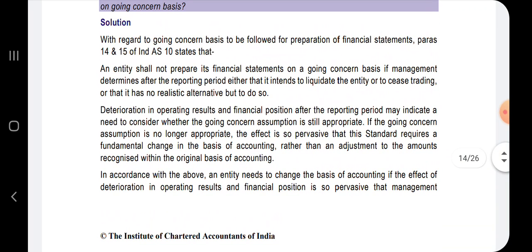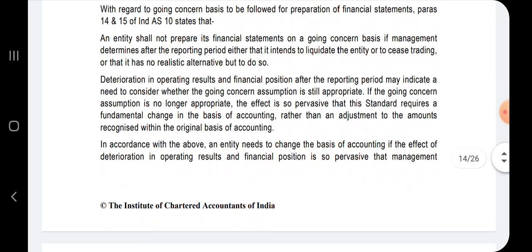So if there is no realistic alternative, then the management has to assess whether the going concern assumption is appropriate or not. If going concern is not appropriate, then the entire basis of accounting has to be changed. It is not just adjusting of figures by the events that have occurred. That is what it is saying.